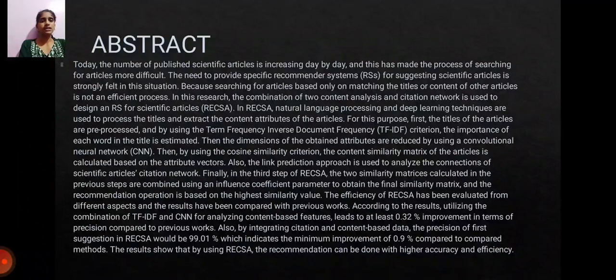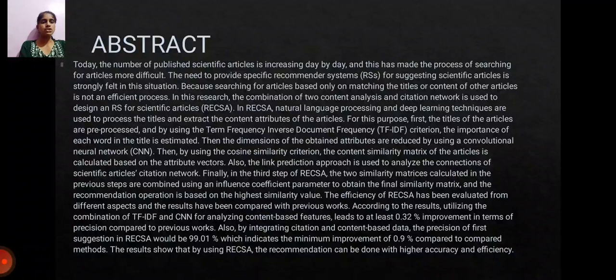RS for scientific articles. In this RECSA, natural language processing and deep learning techniques are used to process the titles and extract the content attributes of the articles. For this purpose, first the titles of articles are pre-processed, and by using the term frequency inverse document frequency criteria, the importance of each word in the title is estimated.